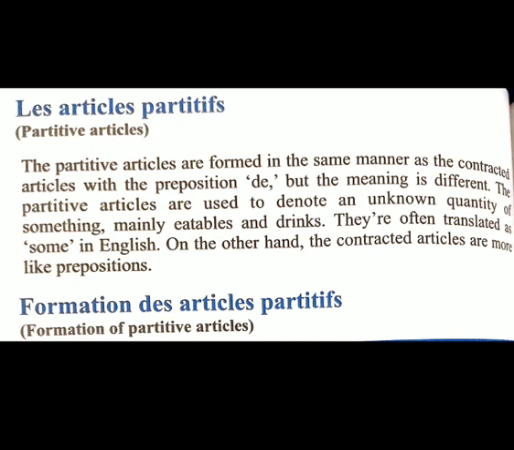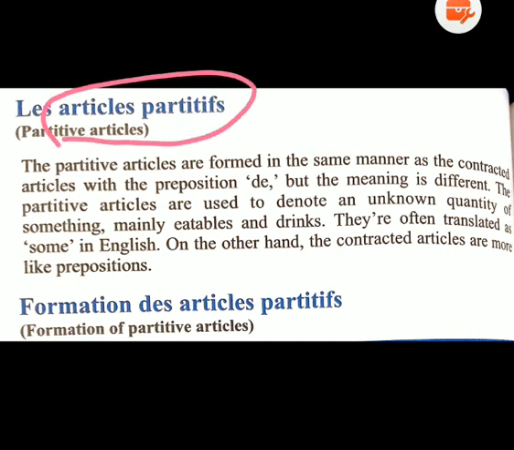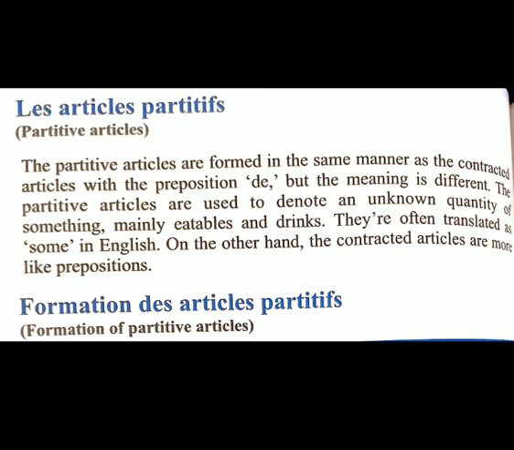The partitive articles are used to denote an unknown quantity of something, mainly eatables and drinks. So here we use the partitive article with eatables and drinks where we don't know the quantity.